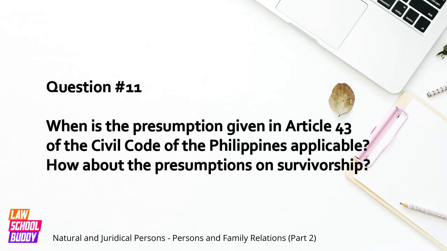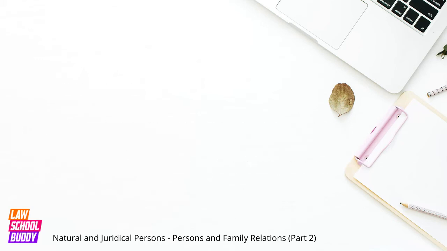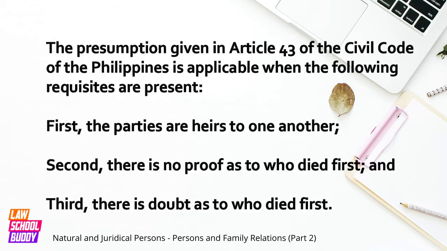Question number 11. When is the presumption given in Article 43 of the Civil Code of the Philippines applicable? How about the presumptions on survivorship? The presumption given in Article 43 of the Civil Code of the Philippines is applicable when the following requisites are present. First, the parties are heirs to one another. Second, there is no proof as to who died first. And third, there is doubt as to who died first.